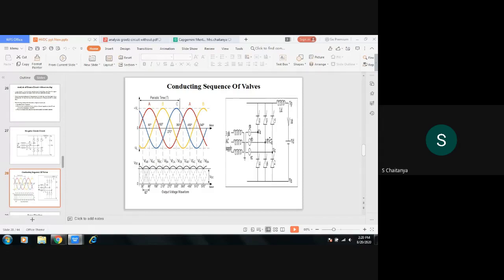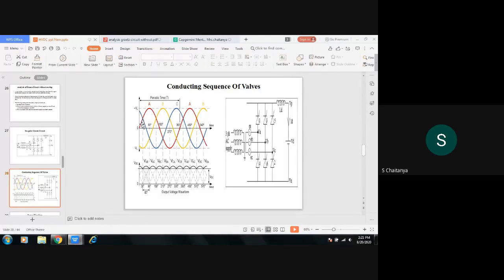Phase B is connected to which thyristor on the negative side? 6th thyristor, right? So 1 and 6 are conducting at omega t is equal to 30 degrees. Is it clear? At omega t is equal to 30 degrees, thyristor 1 from the positive side and thyristor 6 from the negative side with phase B.